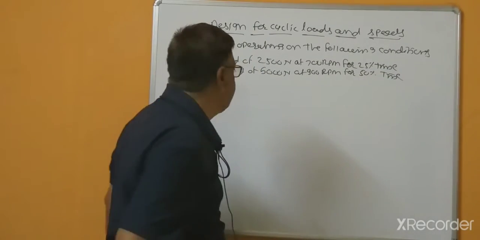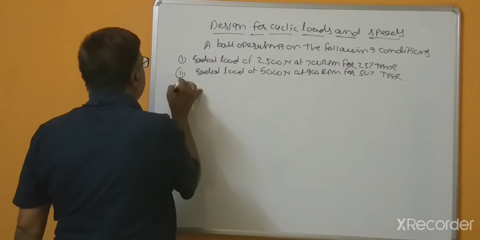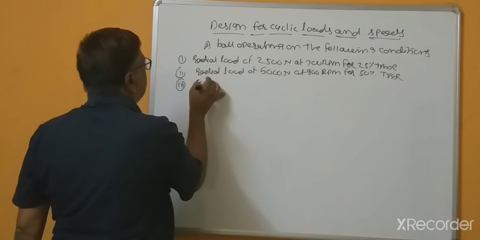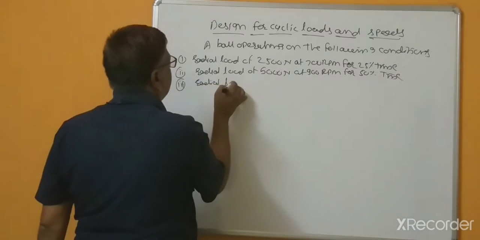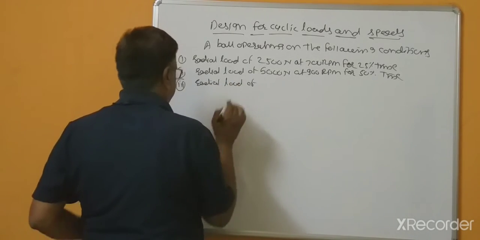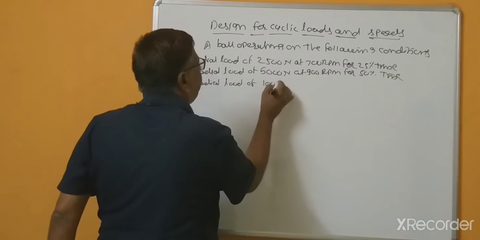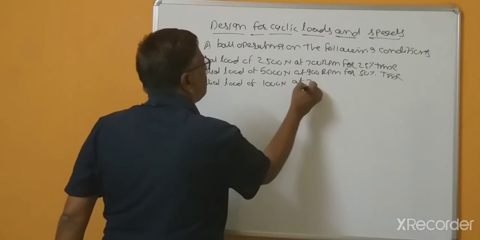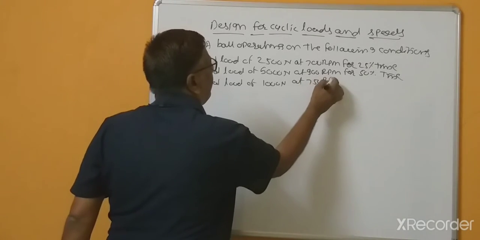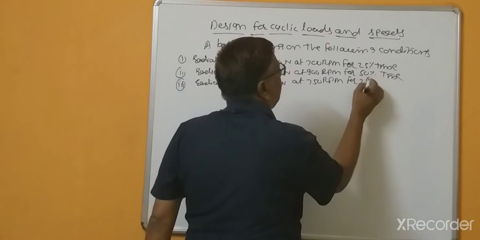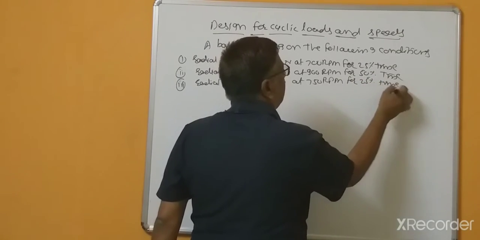So this is the second load and second RPM. And suppose a third radial load of 1000 Newton at 750 RPM for the remaining time, that is 25% of the time.